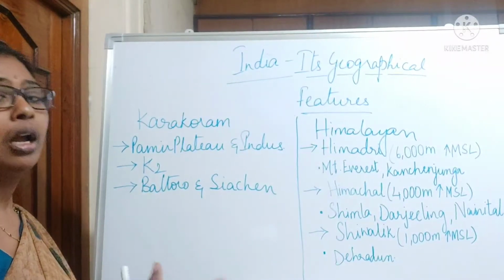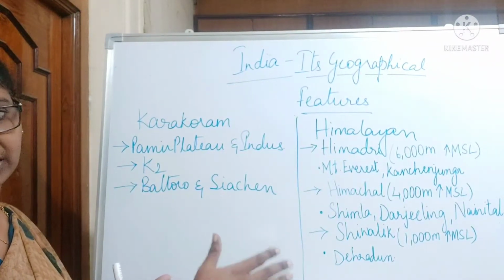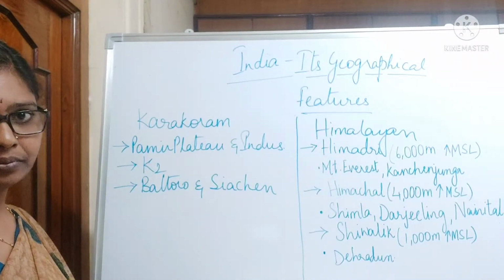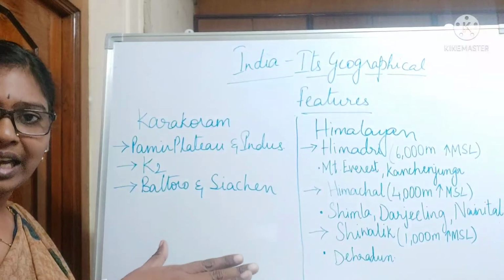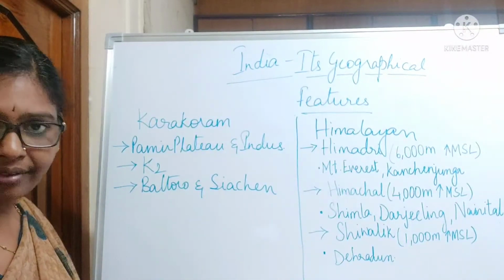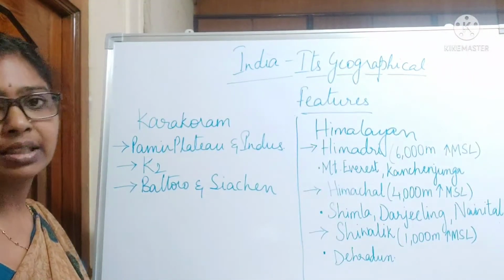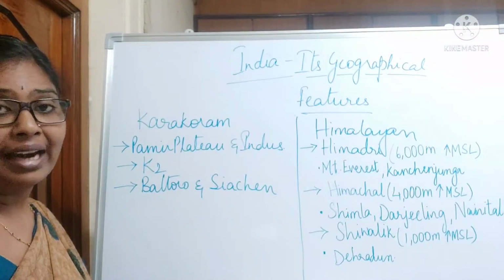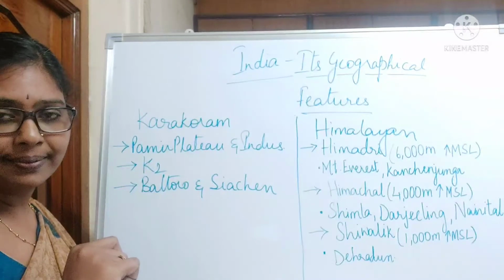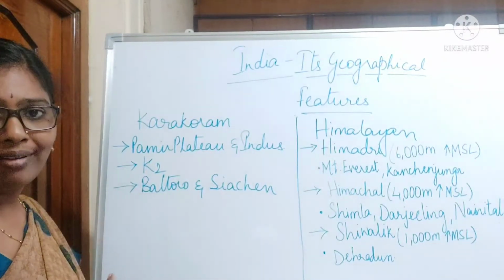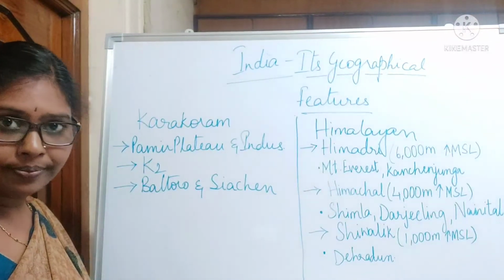So here mostly you have the presence of earthquakes, right? The crust is very unstable, so here you have more earthquakes. And here in the Shivaliks we have very narrow valleys, and these narrow valleys are also known as dunes.